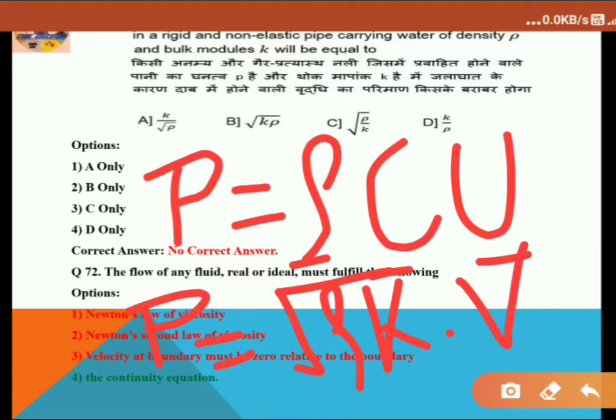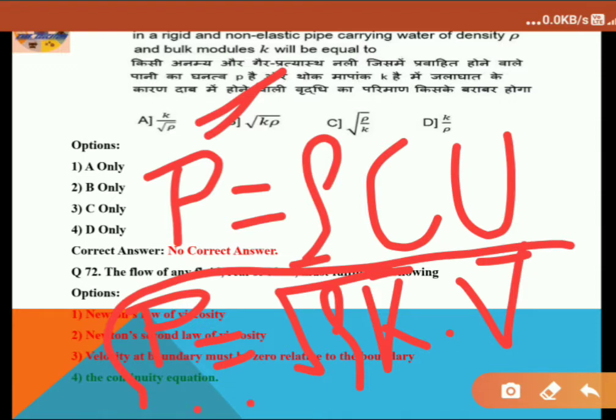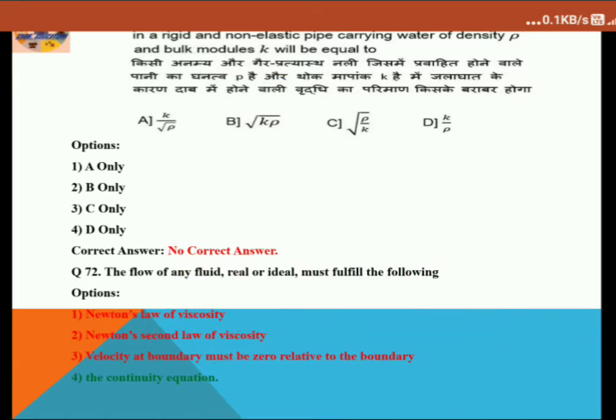From here we can say option B is closer to that expression, but not the exact expression. Maybe some printing mistake is there, so here no option is correct. In option B, into V must be there, otherwise all options are incorrect. So let's proceed to the next question.